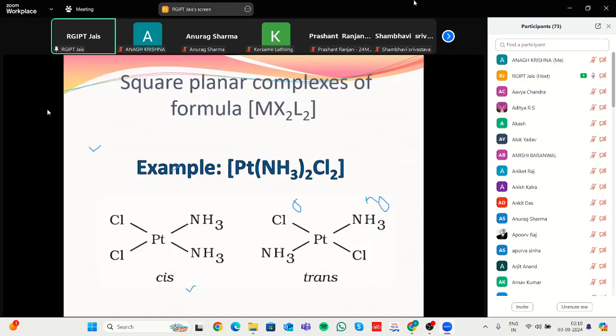In this case it exists in a complex having a formula like a metal with 2 X groups and 2 ligands L2. Example like cisplatin and transplatin. In case of these, same groups attached on the same side are known as cis. And if the same groups are attached in different directions, this and this direction, then it is known as trans.